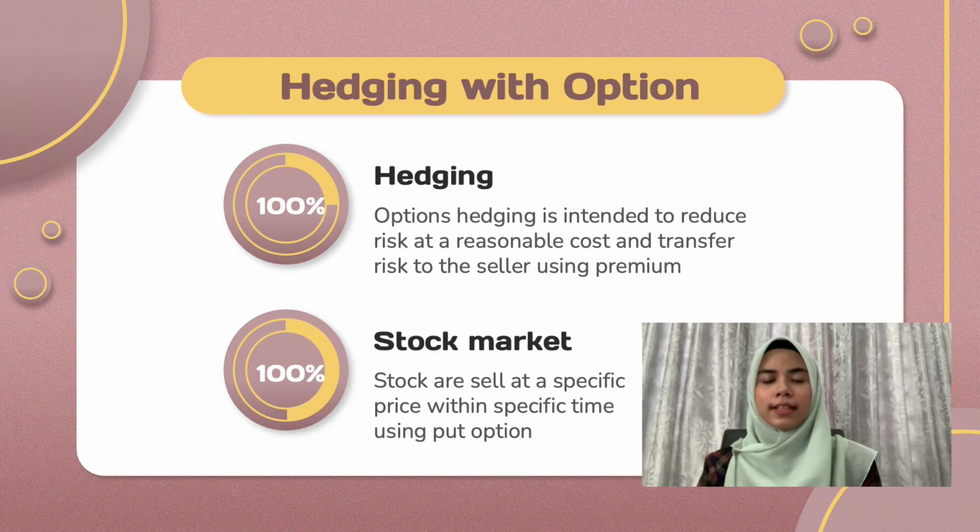Hedging with options is a hedging strategy used by investors to reduce their exposure to risk in the event that an asset in their portfolio is subject to a sudden price decline. When properly done, a hedging strategy reduces uncertainty and limits losses without significantly reducing the potential rate of return. Stocks are sold at a specific price within a specific time using a put option.